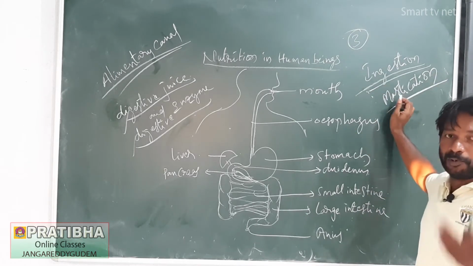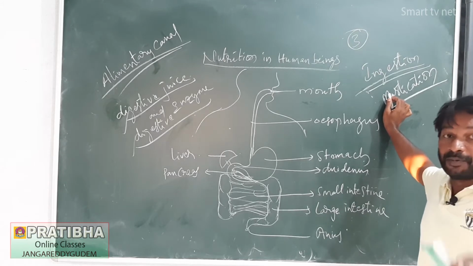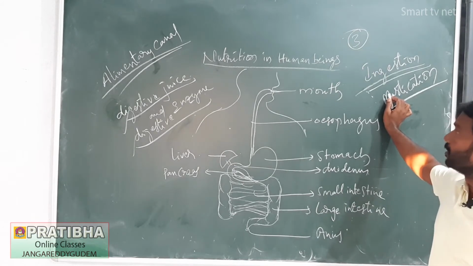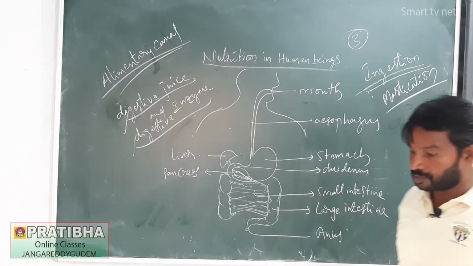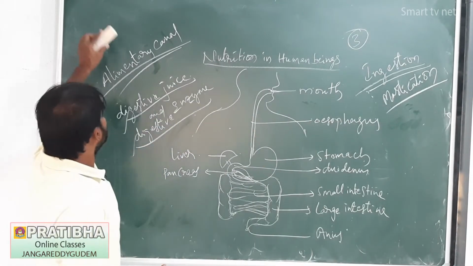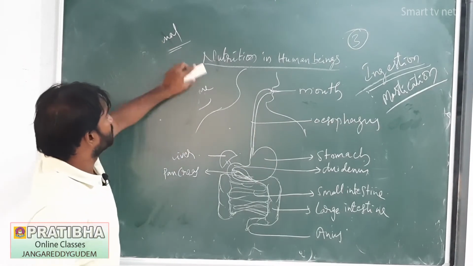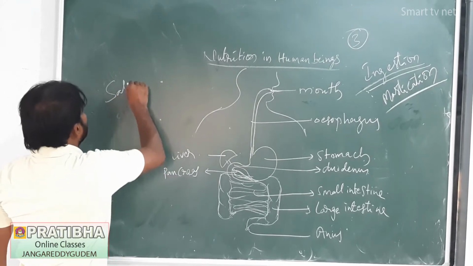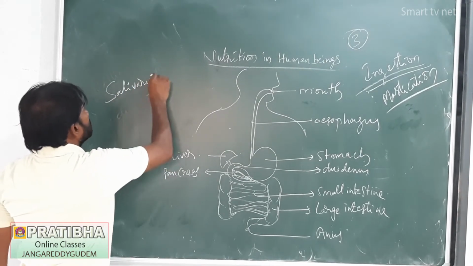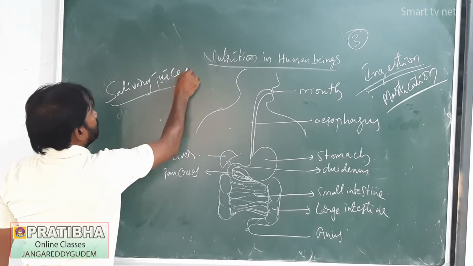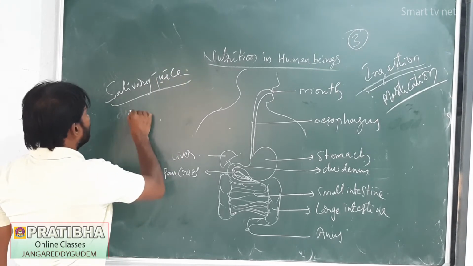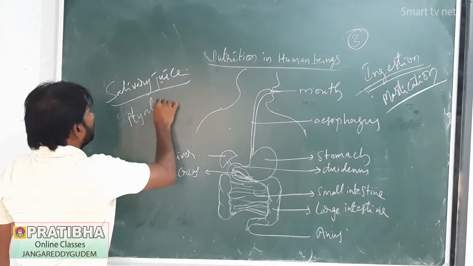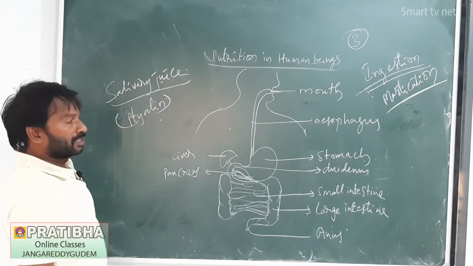Whenever we keep food materials in the mouth, the saliva is activated and releases a juice called salivary juice. Salivary juice contains an enzyme called ptyalin or salivary amylase.